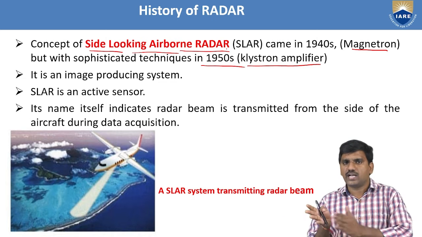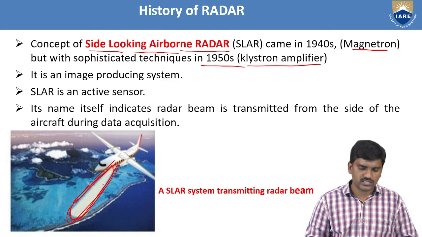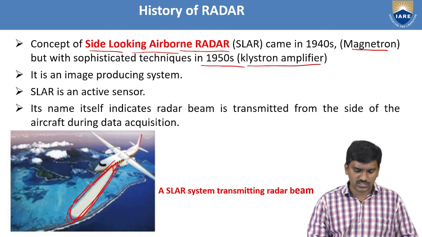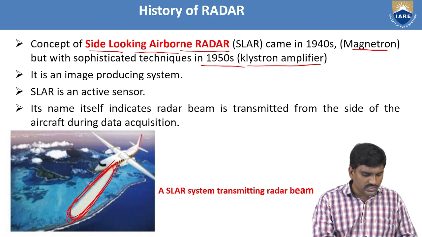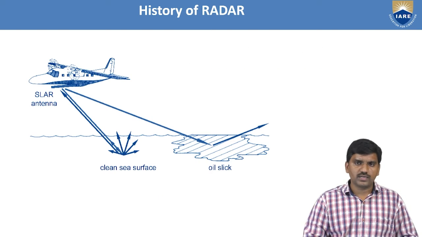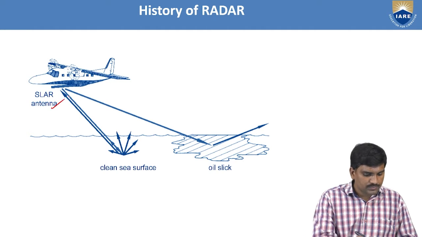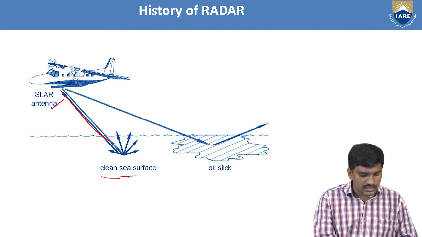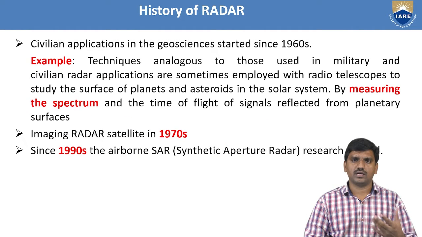So what is the meaning of side looking? Here the image looks like this: this is the beam of the radar, side looking. This is an example diagram. A SLAR system transmits a radar beam, and the range of tracking is upon one side, the left side. Next, this is the example diagram for SLAR. This is the SLAR antenna. This works on a clean sea surface and oil slick.